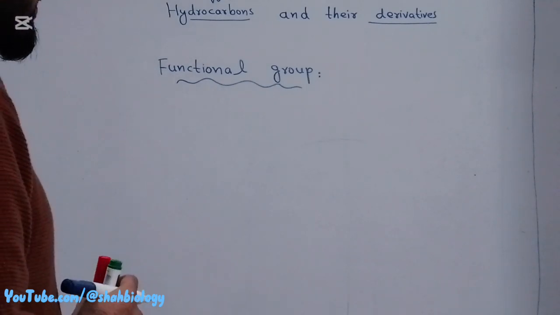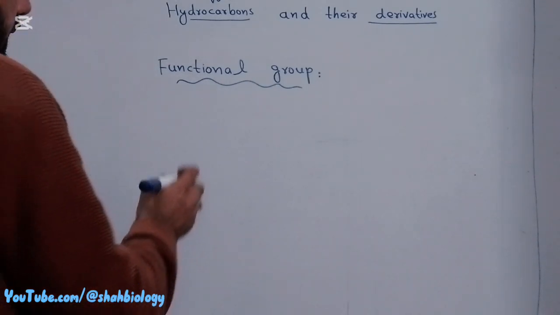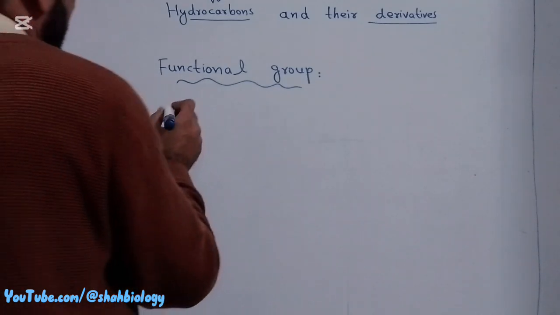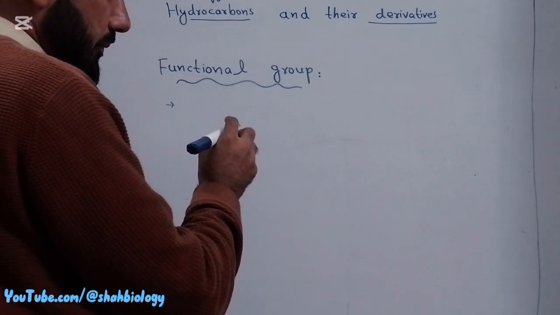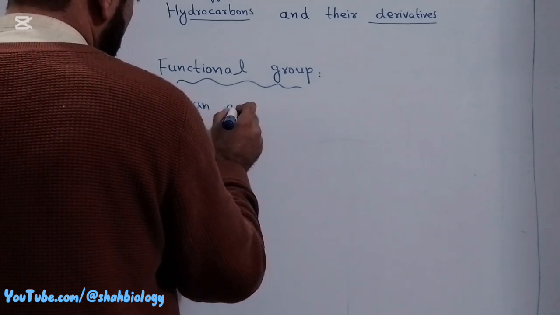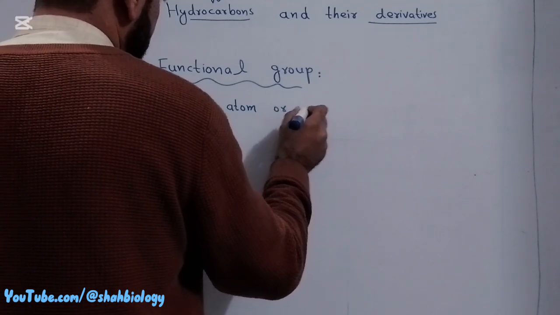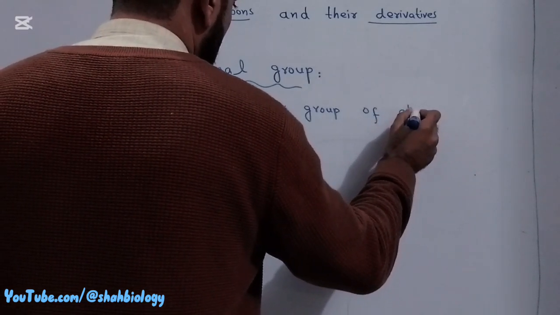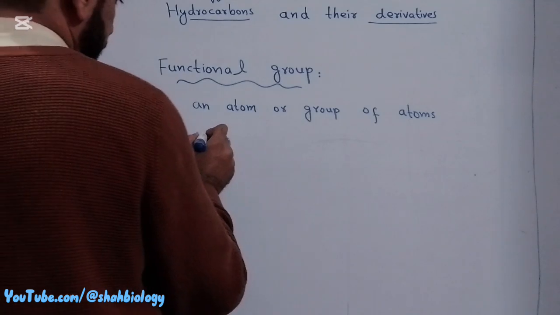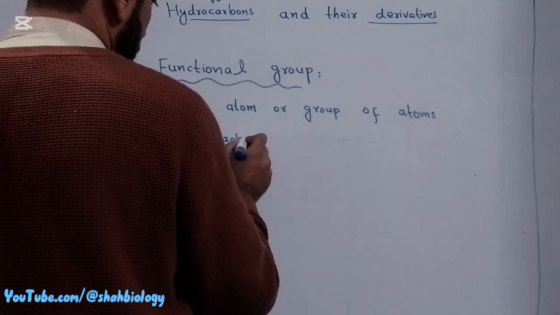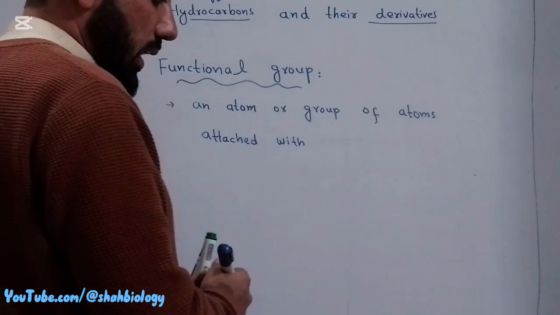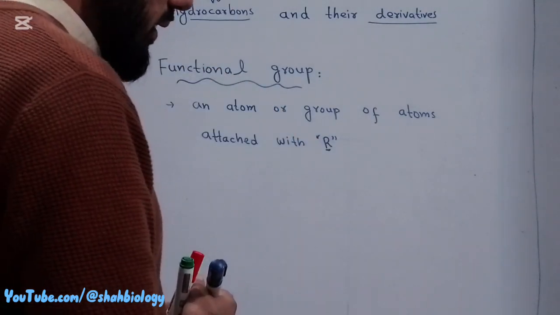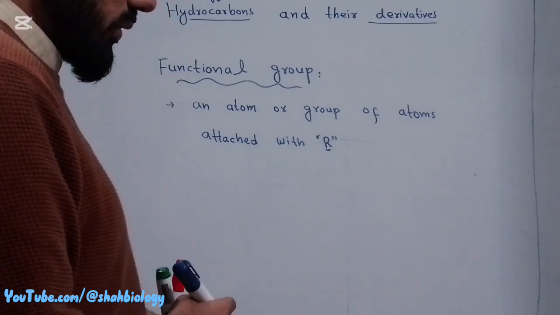The term means that a functional group may be an atom or a group of atoms, so we can define it: an atom or group of atoms attached with R that is responsible for the specific properties of organic compounds.